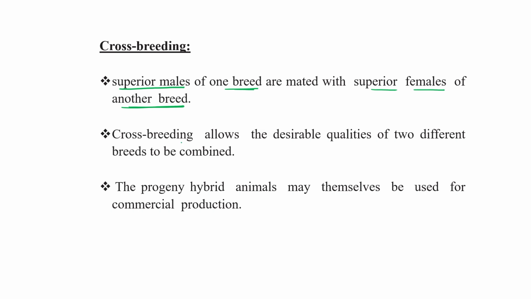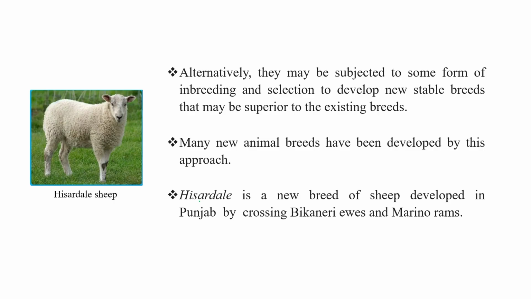So this crossbreeding allows the desirable qualities of 2 different breeds to be combined. Clear? So the progeny hybrid animals may themselves be used for commercial production. This is a very good example of crossbreeding.